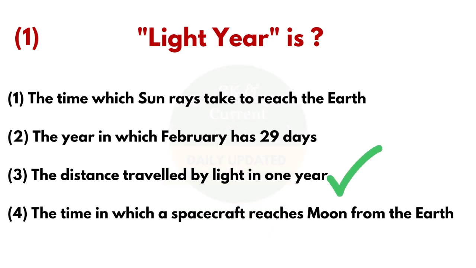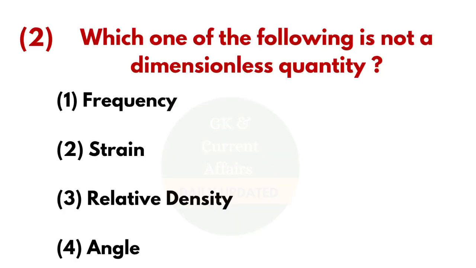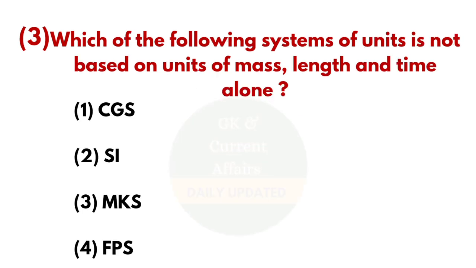And the answer is the distance traveled by light in 1 year. Second question, which one of the following is not a dimensionless quantity? And the answer is frequency. Third question, which of the following system of units is not based on units of mass, length and time alone? And the answer is SI.